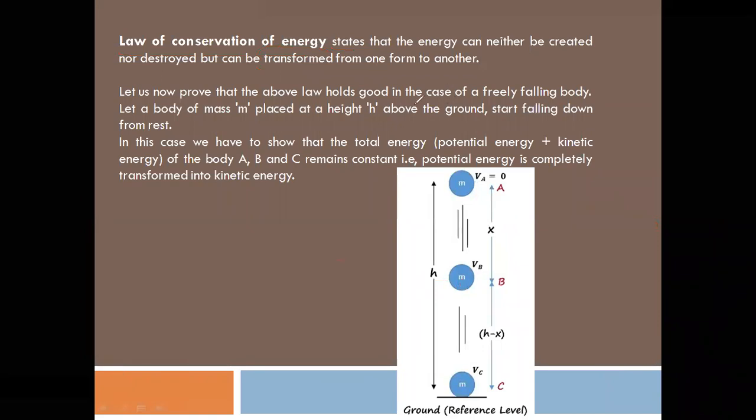So the statements I mentioned are here. Let us now prove the law of conservation of energy in the case of a freely falling body. Let a body of mass m placed at a height h above the ground start falling down from rest. Rest means initial velocity 0. So at different positions A, B, C, we are calculating total energy.